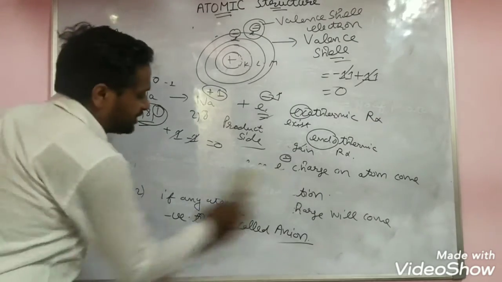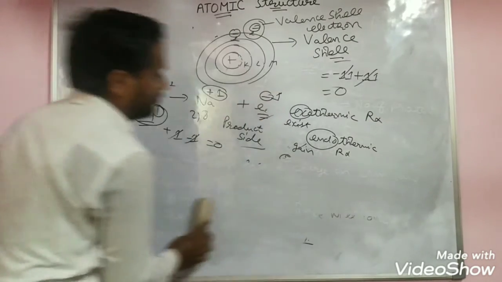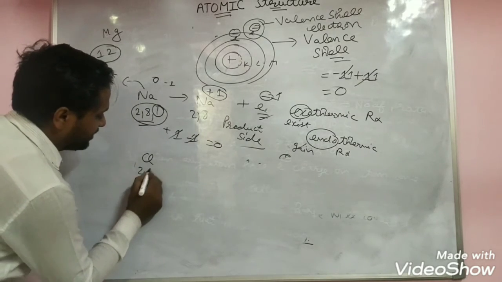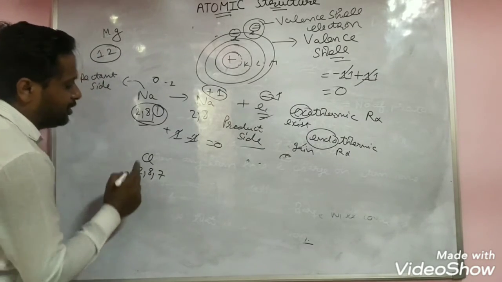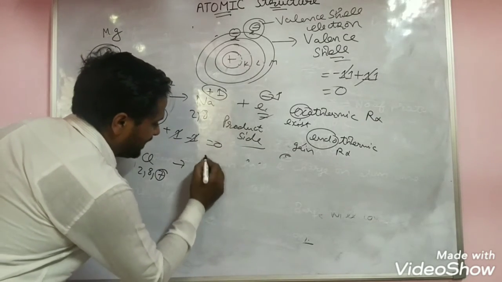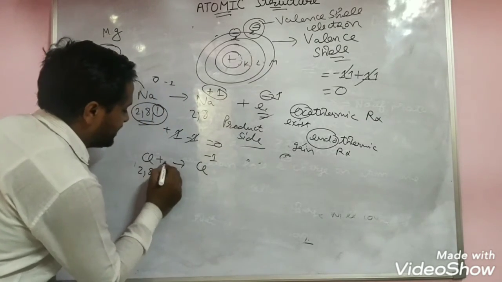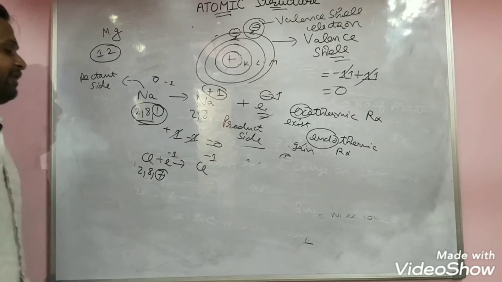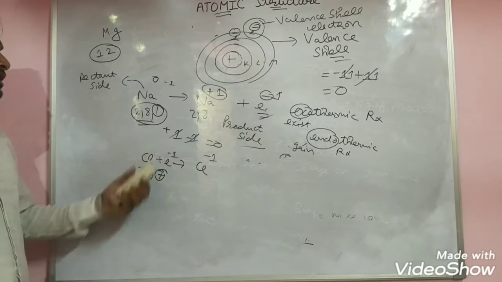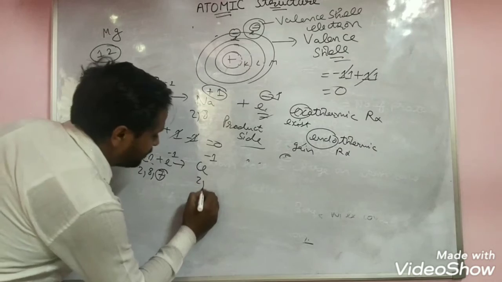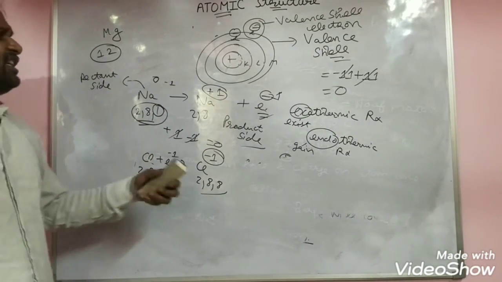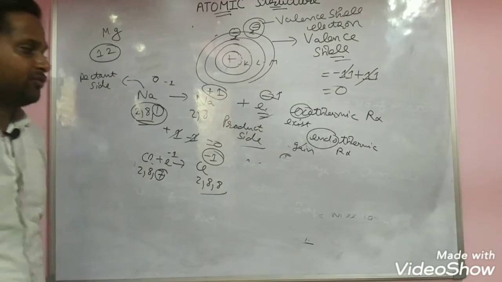Now we see when we gain an electron. Chlorine, 2, 8, 7, requires 1 electron to complete its octet. It gains 1 electron, so a minus 1 charge comes. When you gain anything, you write it on the left side, so the configuration becomes 2, 8, 8 with minus 1 charge.